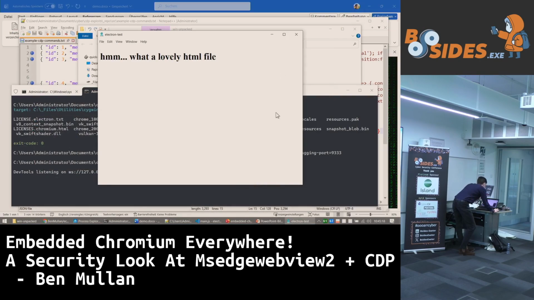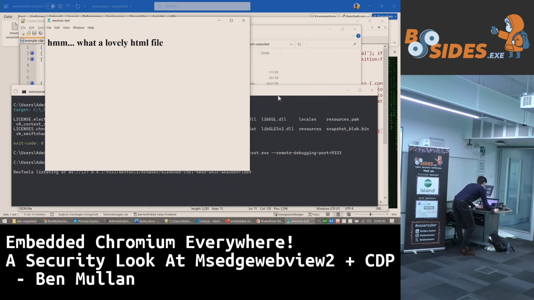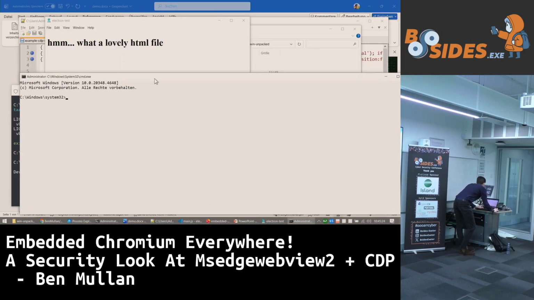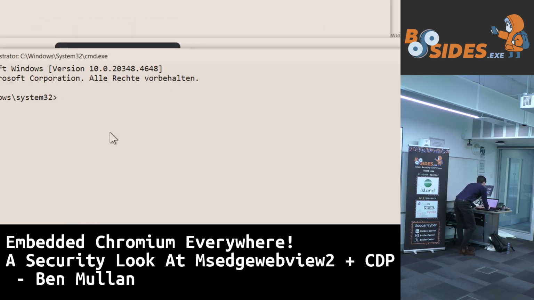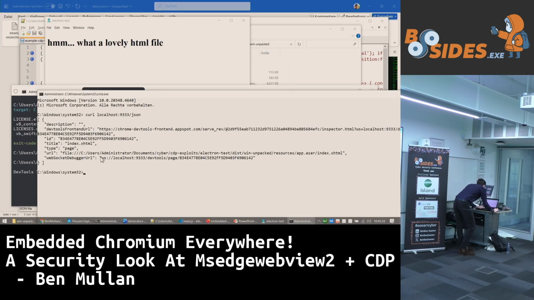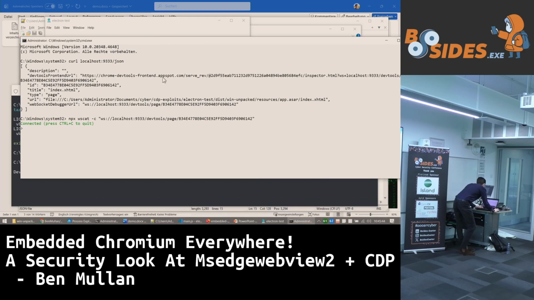Right, let's do the same thing on this Electron application. Let's see if it works in approximately the same way. Let's take another command prompt. You can never have too many command prompts. And let's say curl. Let's take our WebSocket debugger URL. You're getting the hang of this by this point, potentially. And let's say npx wscat -c to that URL. There we go, we're connected.